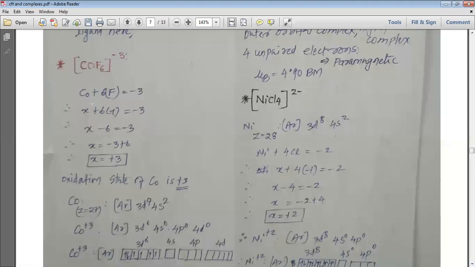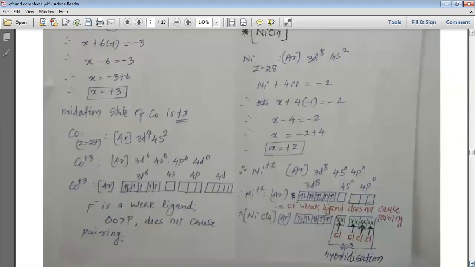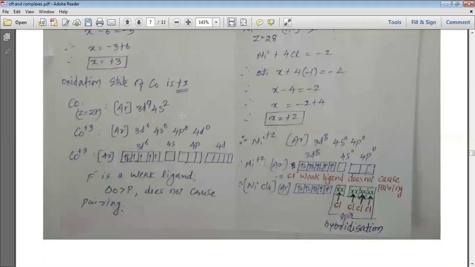In [CoF6]3-, my dear students, if you want to find out the oxidation state of cobalt, Co plus 6F minus, that means for Co, if you write x, then x minus 6 is equal to minus 3, and therefore the oxidation state of cobalt is +3 in [CoF6]3-.